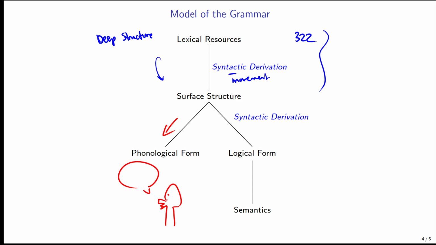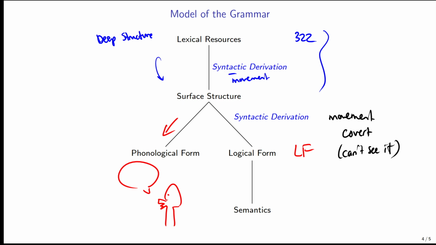For interpretation and for meaning purposes, then it goes to this other thing called logical form, which we call LF. And more movement happens here in logical form. But it is called covert movement. So you can't see it. It doesn't show up in the word order. So we can move around our words as much as we want in logical form. Now, we still have to motivate it. We can't just do it randomly. It has to be motivated to give us a correct interpretation, to resolve ambiguity or something like that. But we can do extra movement there.